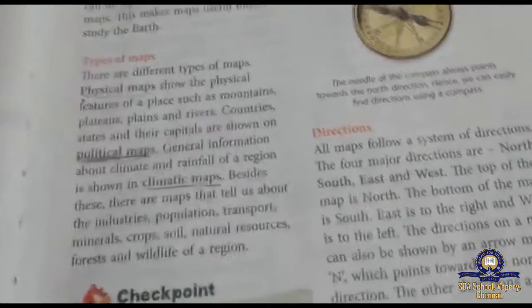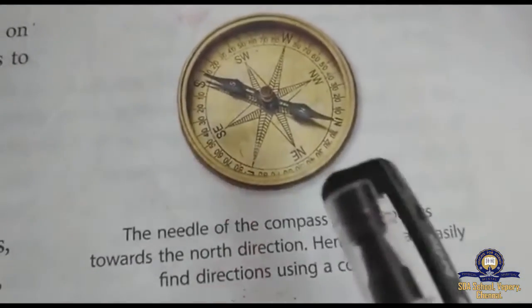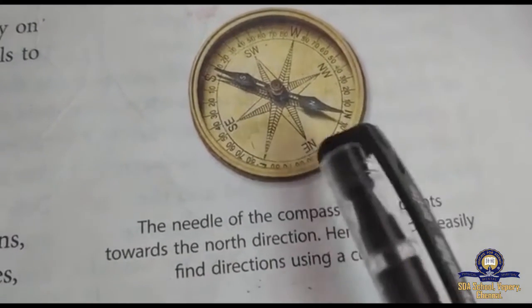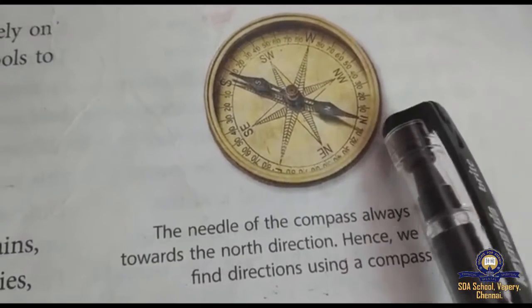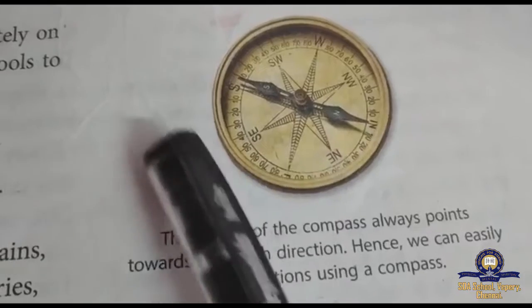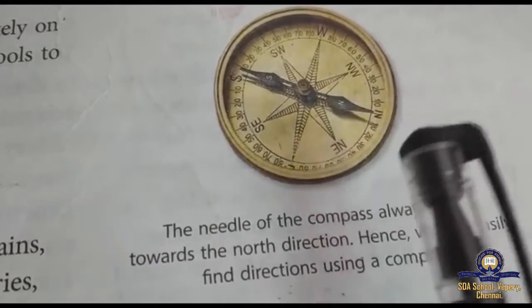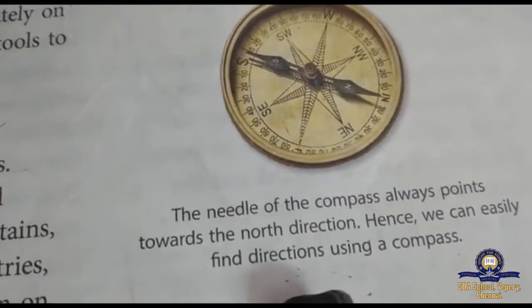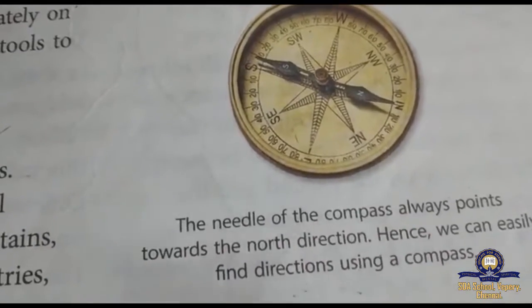This is about map. And look at this picture. As we learned in the previous classes, this is the image of a compass, in which the needle always points to the north. From that we can count the other directions. It shows the direction of north. Okay, and the compass is useful to find directions.